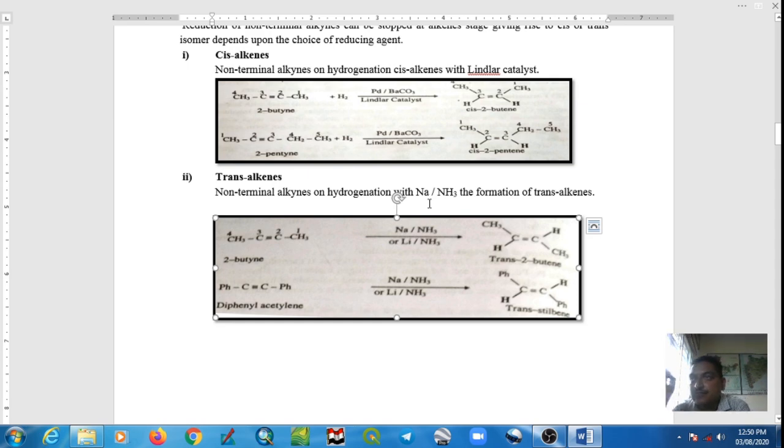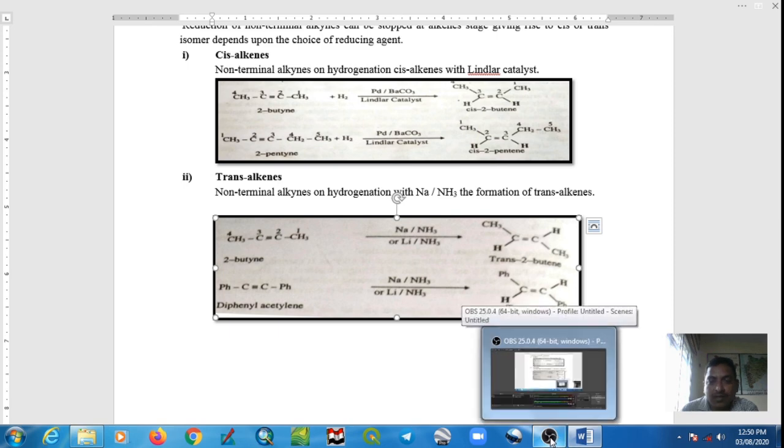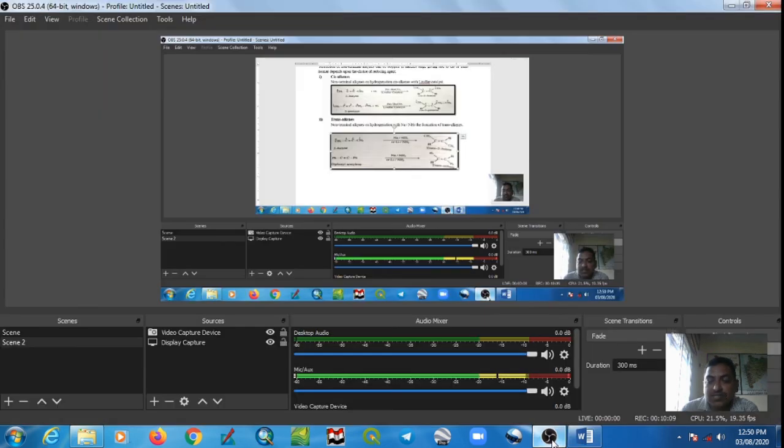So complete hydrogenation of carbon-carbon triple bond into carbon-carbon single bond is carried out by using hydrogen in presence of nickel, platinum, palladium, rhodium as a catalyst. If you want to partially reduce the triple bond into double bond, cis-alkene is obtained by using Lindlar catalyst, and trans-alkene is obtained by using sodium in presence of liquid ammonia. So this is all about hydrogenation reaction.